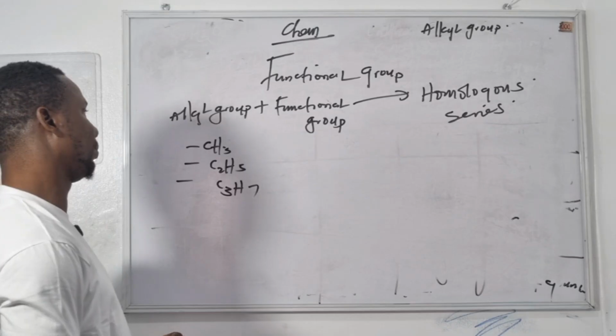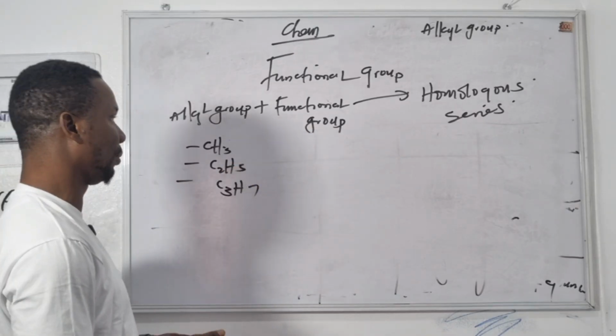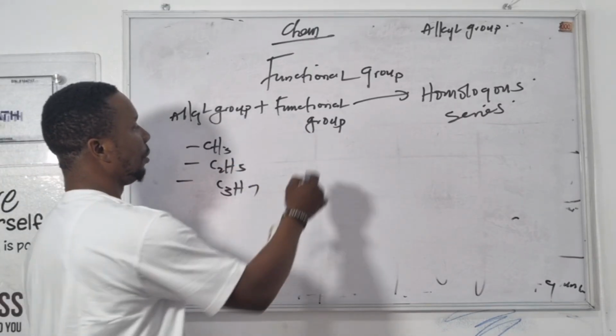That's alkyl group, but it remains functional group. So let me define functional group for you.